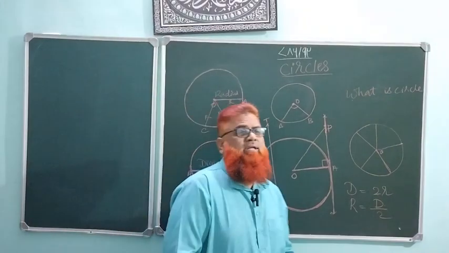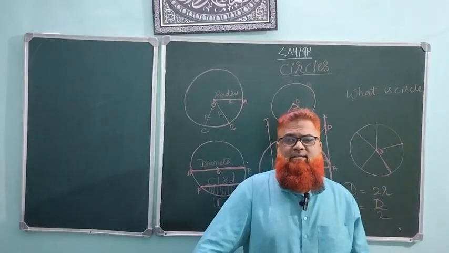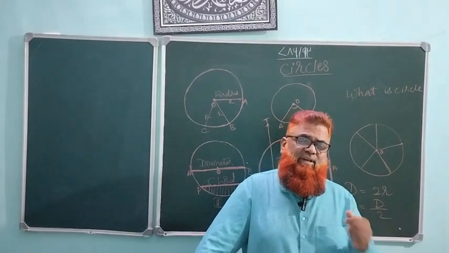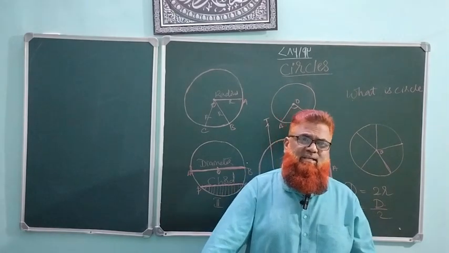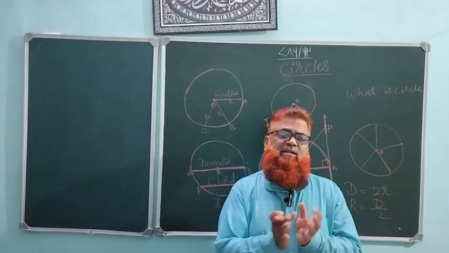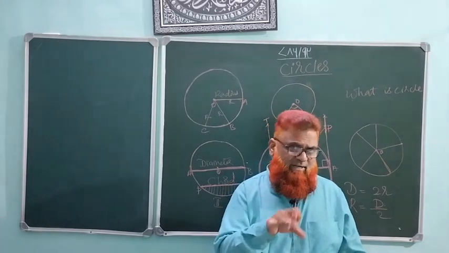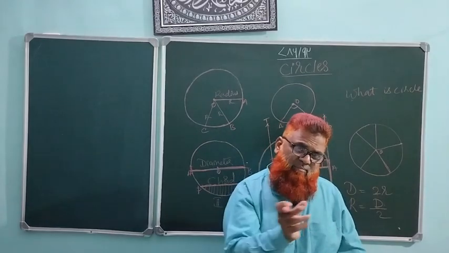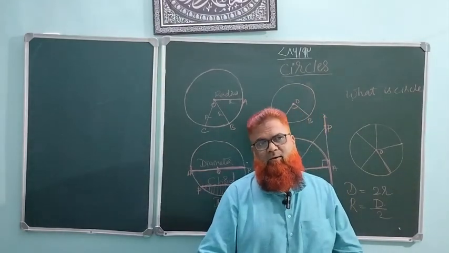My question is, how many radii does a circle have? A circle has infinite radii because a circle is a figure formed by joining many infinite points in a plane, described by a locus.